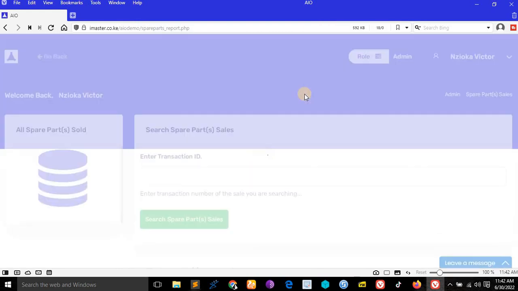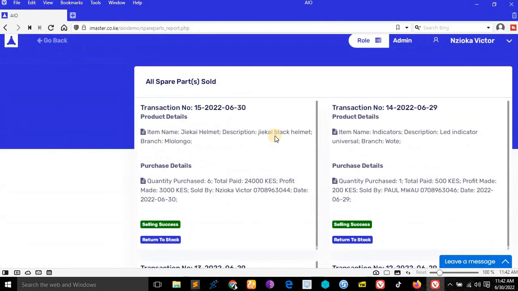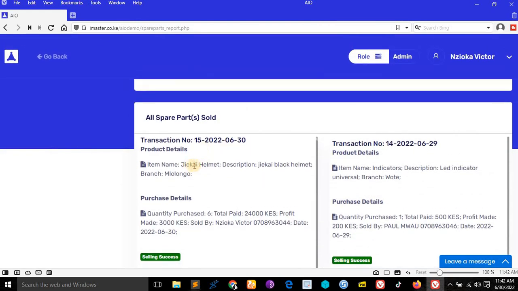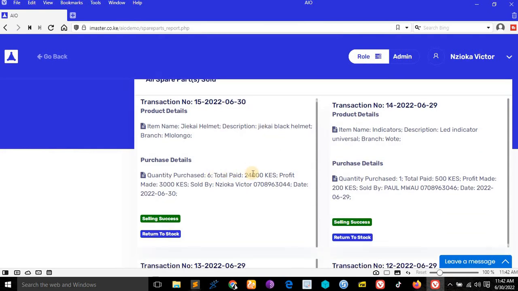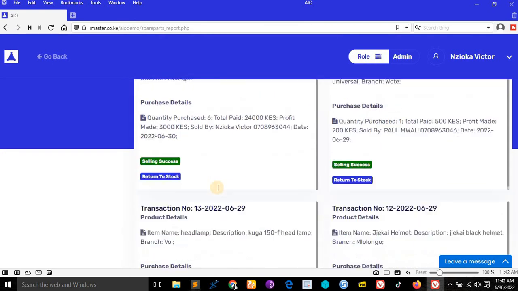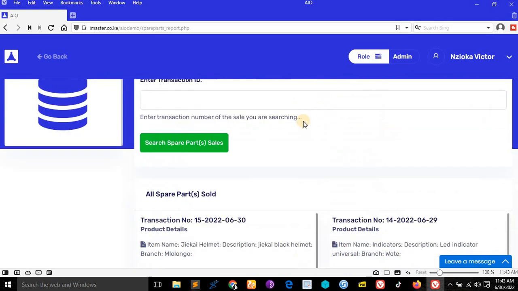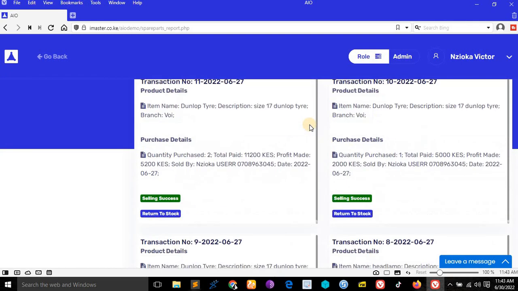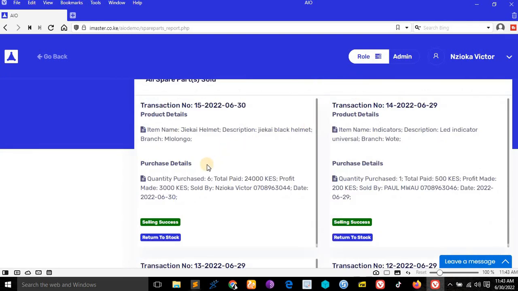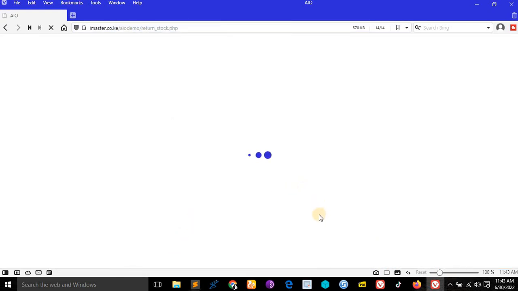Let me show you. So you remember the spare part we were selling. This JK helmet, we sold 6. We made this profit, and it was sold by this person on this date. You see, the admin can see everything. The verified admin can see these things. But if the customer returns one element, we have to come here, return to stock. Say how many items they returned to stock.